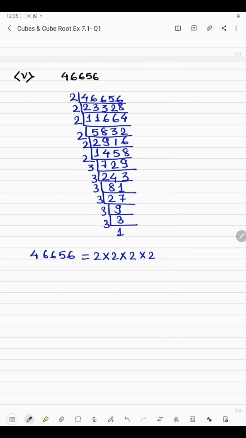So 3 4 5 6, and we have got 6 3s. So 1 2 3 4 5 6. Now see, this is in triplet, this also is in triplet, because 2 appeared 3 times, here 2 appeared 3 times, 3 appeared also 3 times, and this 3 also appeared 3 times. So all the factors are in triplet here. So we can say that since we are getting 2 cube, 2 cube, 3 cube and 3 cube, this 4 6 6 5 6 is a perfect cube.